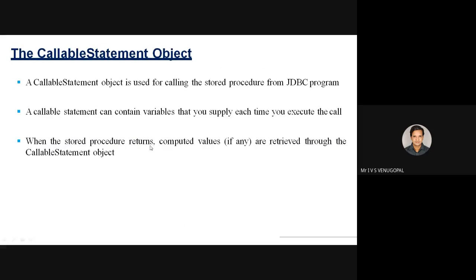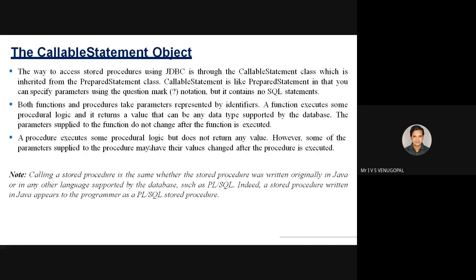To a procedure, you can pass some input parameters, and if the procedure returns any output, you can get the data back. For example, I want to retrieve the email ID of a particular student. The input to that procedure can be his roll number, and the output will be the name or email ID of the student. That data can be captured in your program.